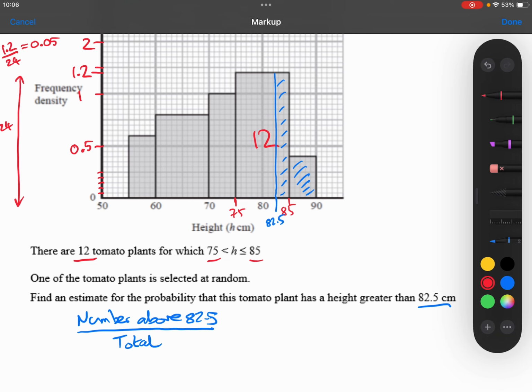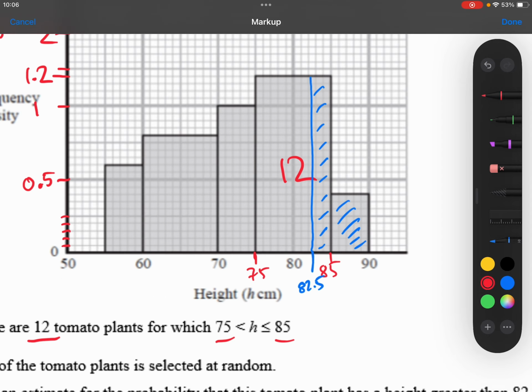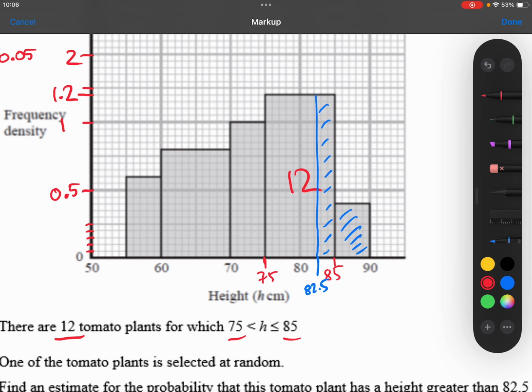Right, so for the total, let's work out the area of each of these bars. So for the first bar, the width is 5. The height here, remember that each little square is 0.05, so 2 squares will be 0.1. So that's 0.6 there. 5 times 0.6 is 3.